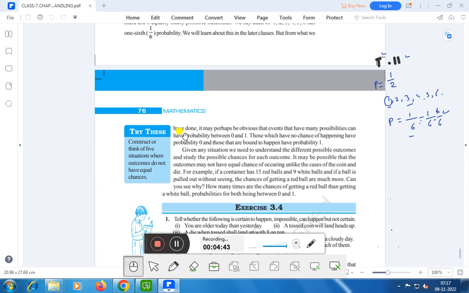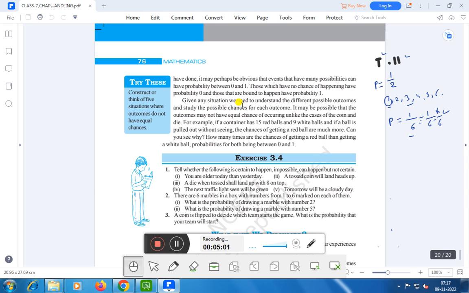But from what we have done, it may perhaps be obvious that events that have many possibilities can have probability between 0 and 1. Those which have no chance of happening have probability 0, and those that are bound to happen have probability 1.